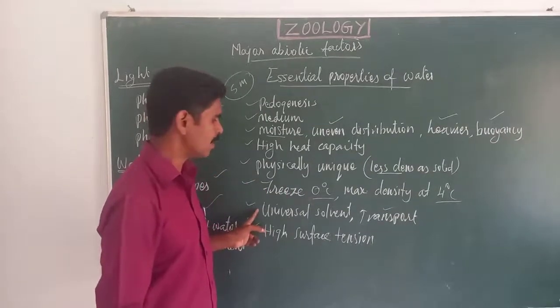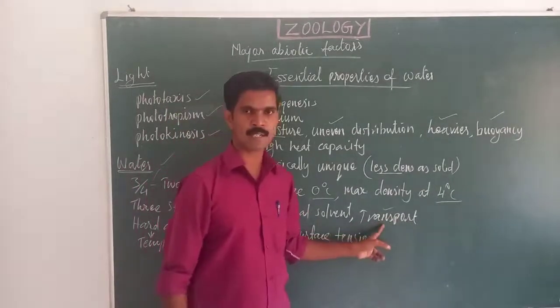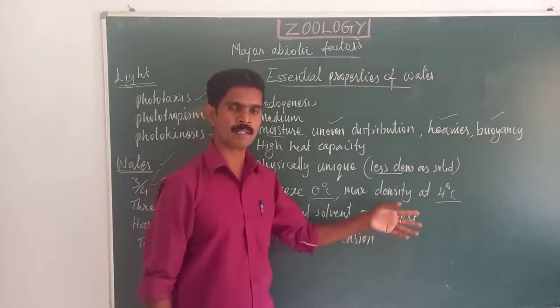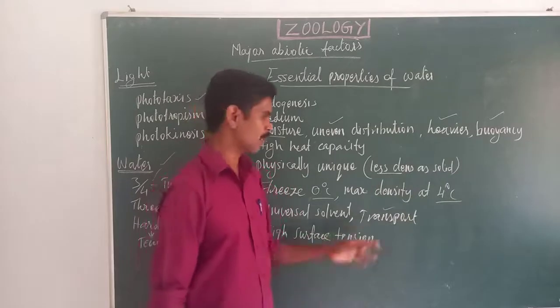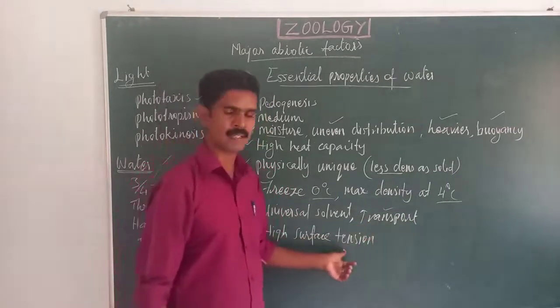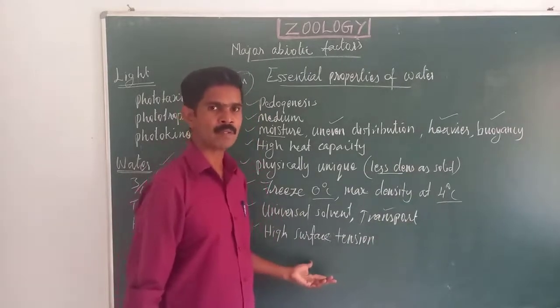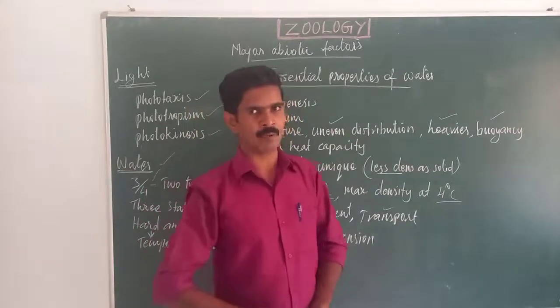And next I spoke about transport. Transport means some chemicals present inside the water bodies move from the abiotic factor to the biotic factor through the water. And the last one is that it has high surface tension. Because of this reason only, some heavy molecules are always floating on the surface of the water body.